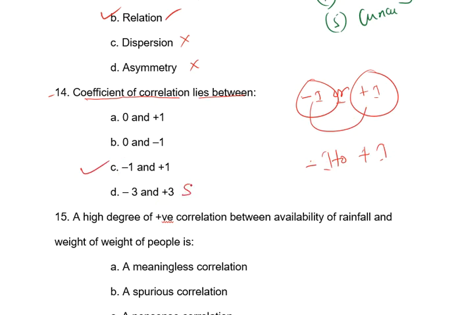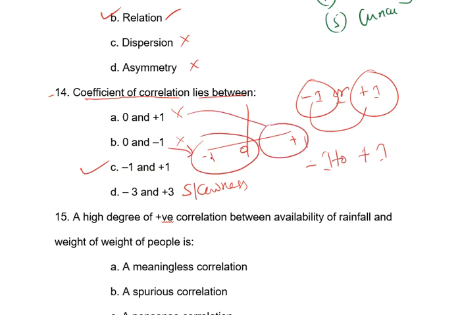This was skewness. Skewness lies between -3 to +3, and these two are not at all correct. This was one side like this: 0, -1, 0, +1. This one is the first area, this one is this area, but we need both areas here. So correlation is this one. The correct answer is -1 to +1.